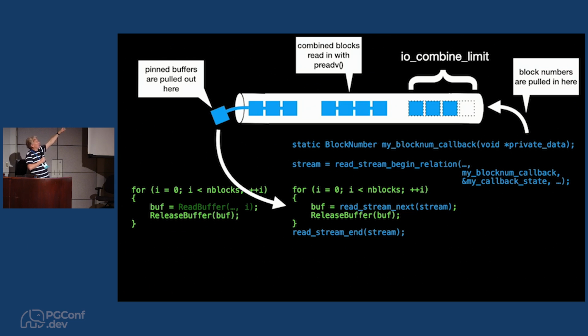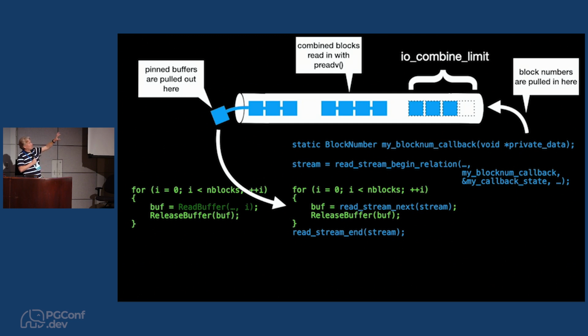So that's just looping from 0 up to n, calling ReadBuffer, and then releasing those buffers, and that's how it gets data into the buffer pool. The new version, which is in Postgres 17, instead creates a read stream and gives it a callback. That callback is just something that counts from 0 up to n and returns those numbers. Then it loops over the stream, pulling buffers out of the stream, and releases the buffer immediately, because this is just pg_prewarm, which doesn't want to do anything with the data.